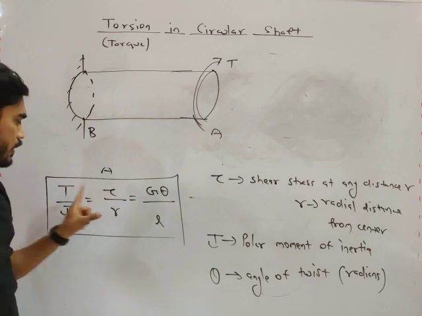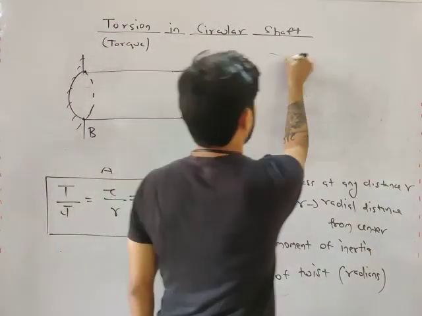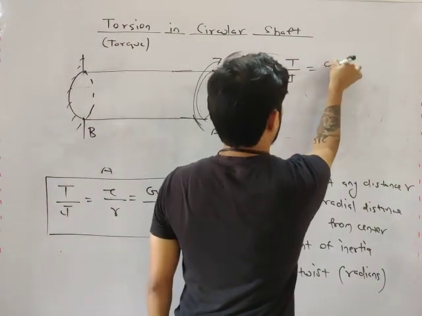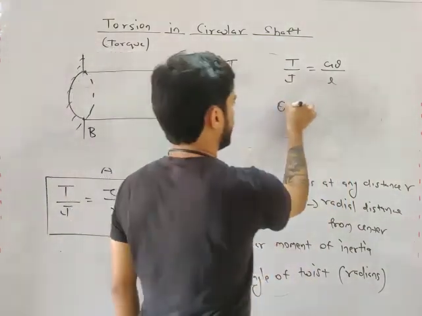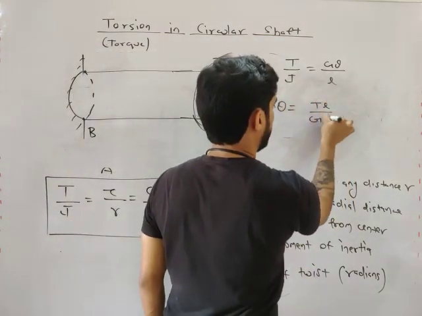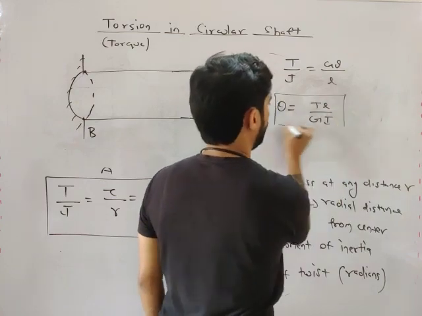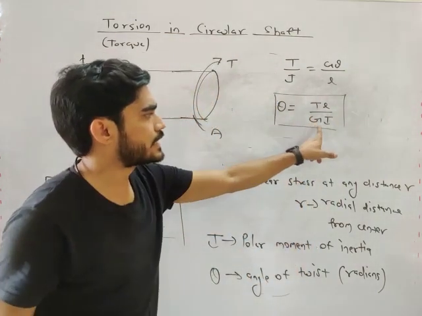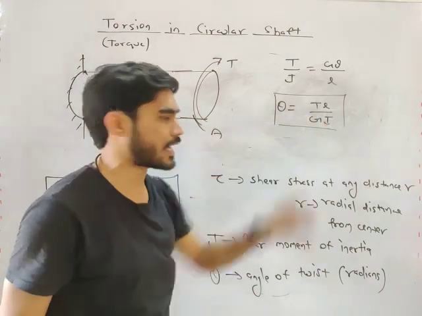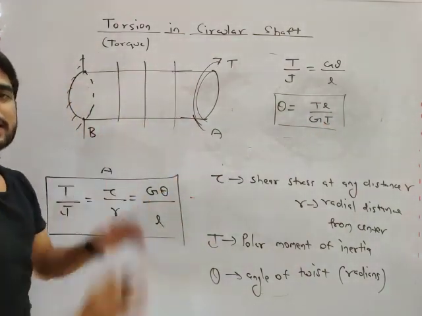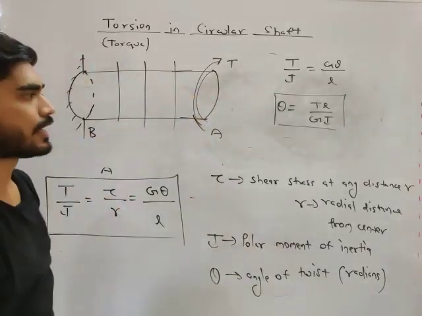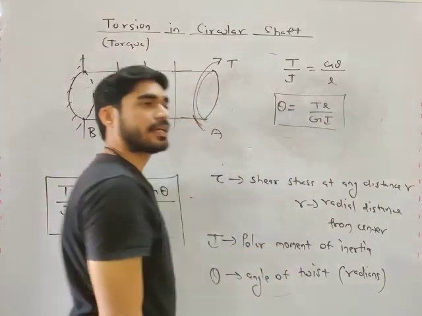Theta is calculated from the relation T by J equals G theta by L. So theta will be equal to TL by GJ. Now look at this: T, G, J for every plane will be the same, but this L will be different.